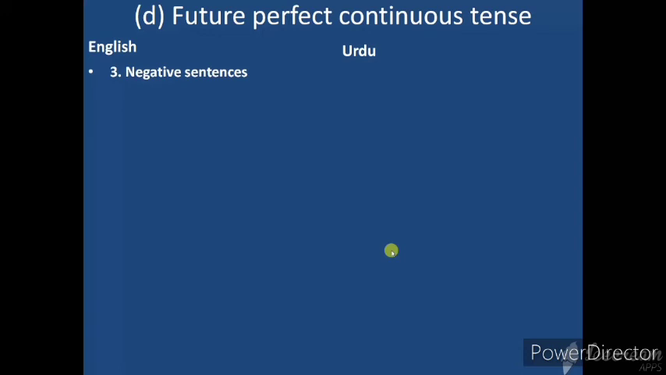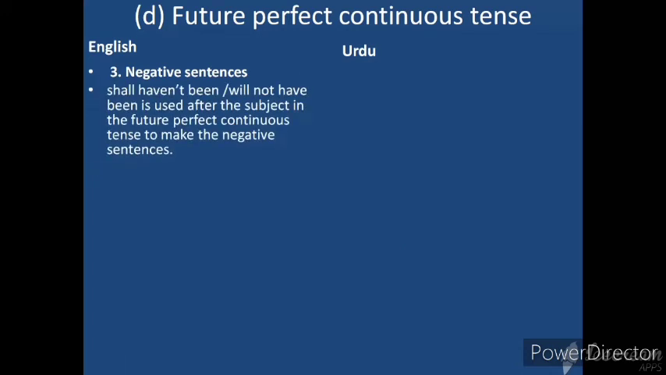Negative sentences in future perfect continuous tense. Shall, will, haven't been is used after the subject in the future perfect continuous tense to make the negative sentences. I shall not have been rising the water since 2001.